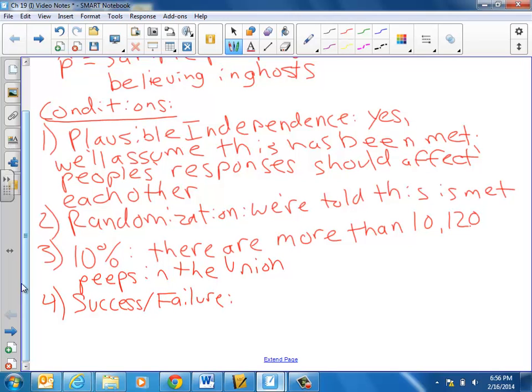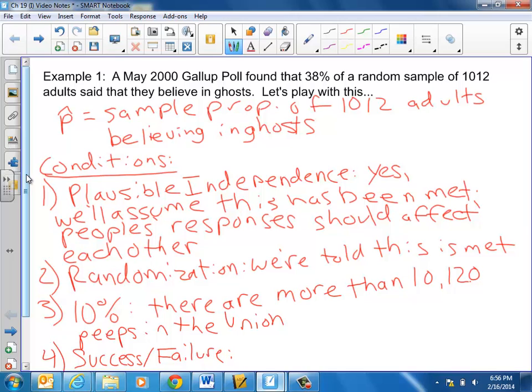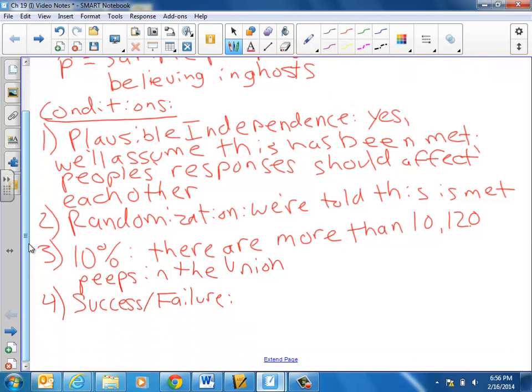Okay, and here we're basically checking whether or not, just like in the past, we have at least 10 successes and at least 10 failures in our sample. Yeah, absolutely. We got 1,012 people with a 38% probability of success, so to speak. For success, that's 0.38 times 1,012.